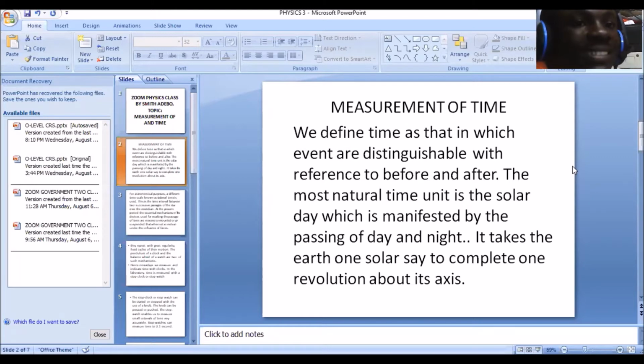Even the human body is adapted to this time unit. Scientifically it has been realized that when it's dark, there are hormones that trigger sleep. So you see, even your human body is adapted to this nature of time.